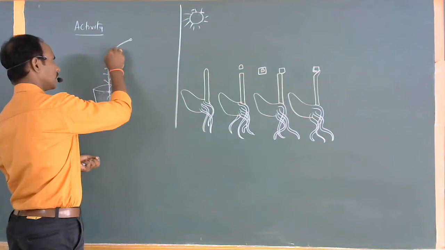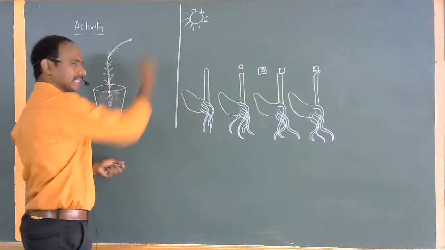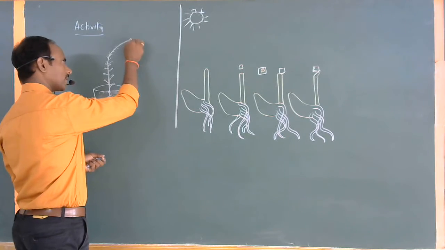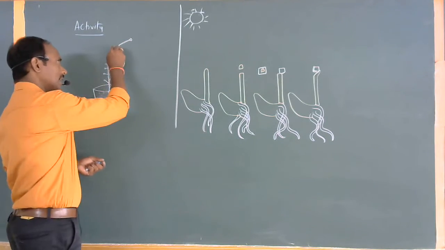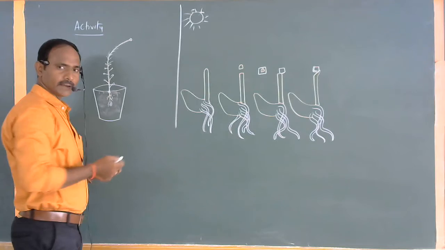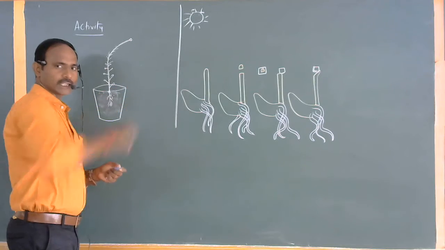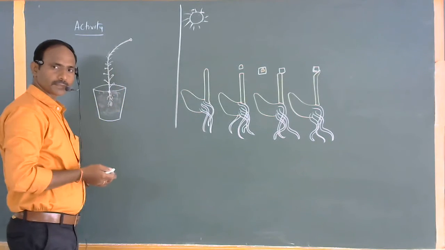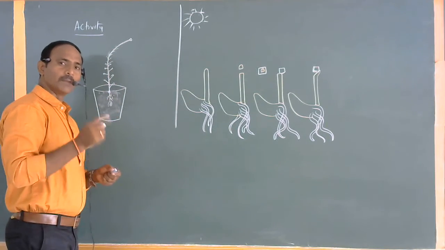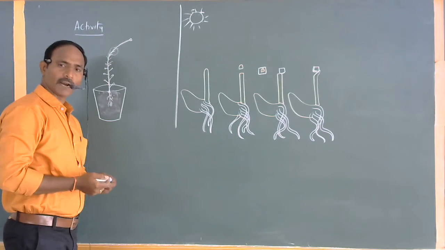Some of the cells present in the tip region are highly stimulated by the sunlight, towards the direction of the sunlight. The cells in the opposite direction also have the ability to bend the stem. The cells on the side towards the sunlight are highly activated by the light. On the other hand, the cells on this opposite side also have the ability to bend the stem. Both kinds of cells are not working with the same kind of function.